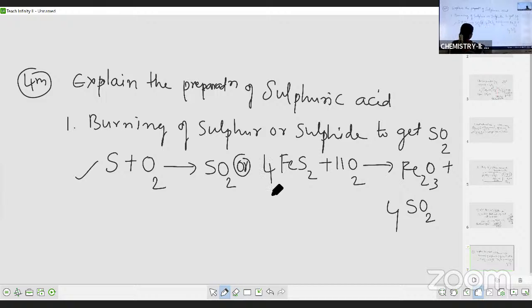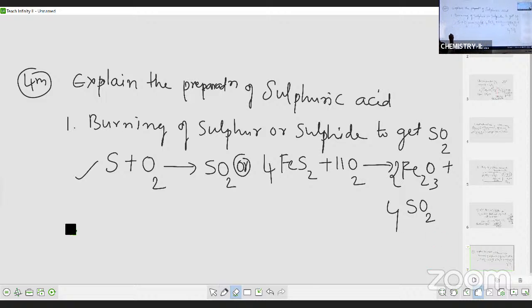So 2 3 are 6, plus 4 2 are 8, so 6 plus 8. So this is the step 1.